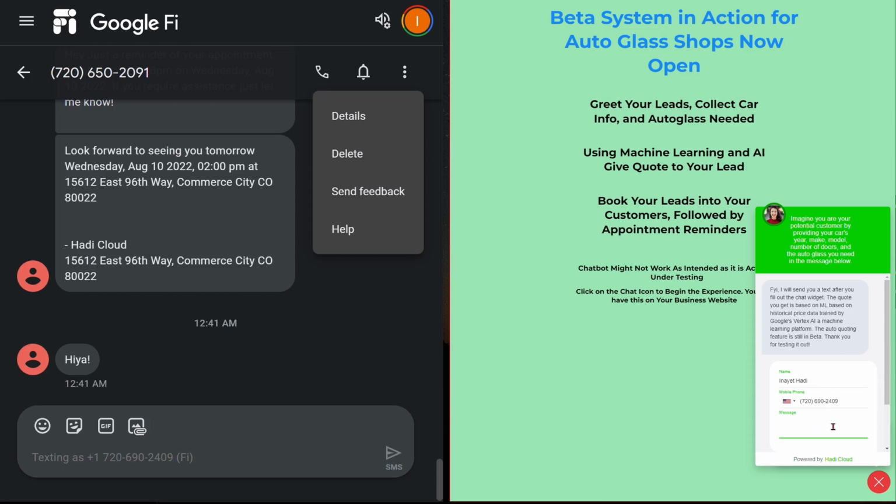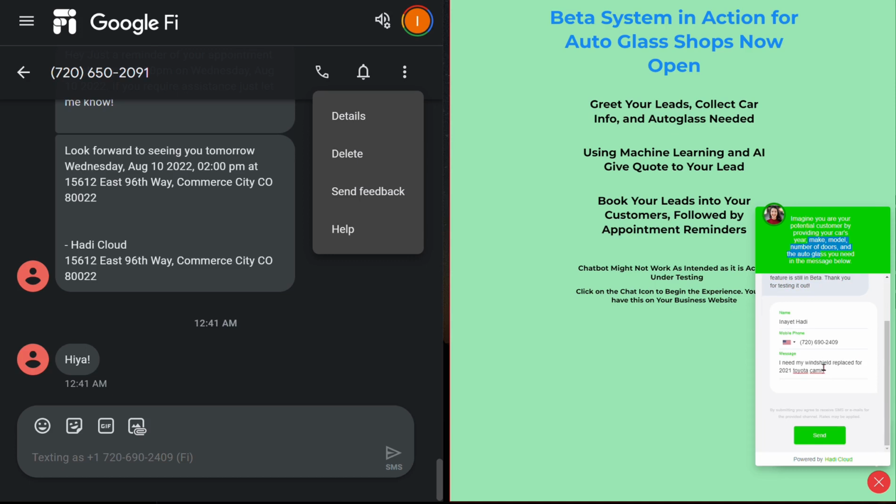auto glass shops. And so I'm going to imagine that I'm a customer and I need a windshield or a back window or driver's side window or just anything. So I could just write, hey, I need my windshield replaced for 2021 Honda Accord, or you can do Toyota Camry. If you don't provide the number of doors, it's going to ask you to collect that information. Or if I don't mention the type of auto glass, it's going to ask. But this is what I would write, and I would like for you to test it out.